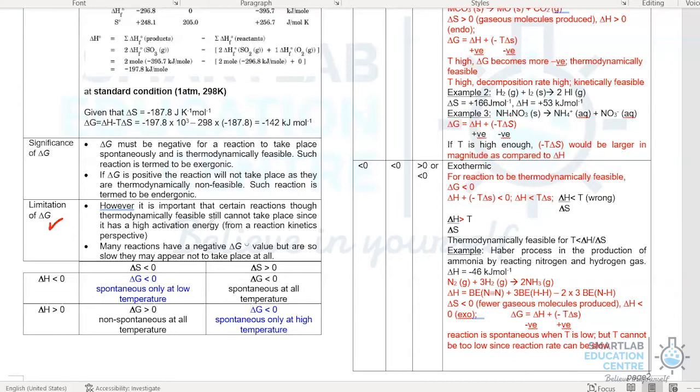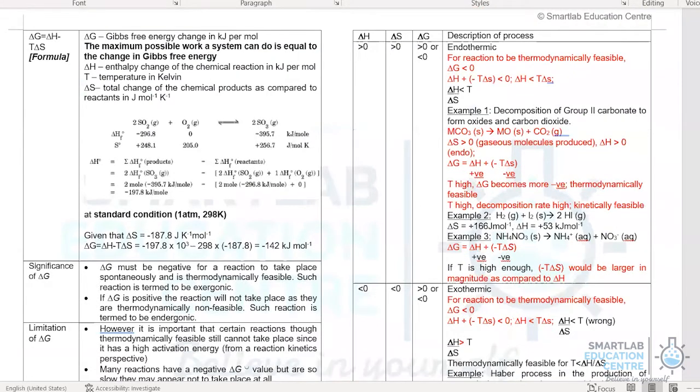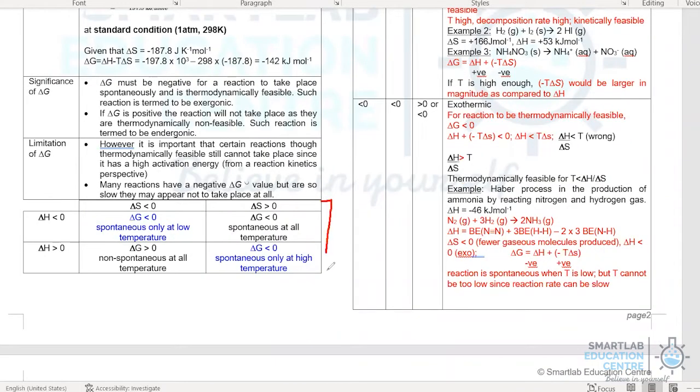Finally, there are 5 types of possible exam questions that can be asked pertaining to the Gibbs free energy and this formula. The first 4 types are summarized in this table, where we know that your change in S can be positive or negative, and your change in H can be negative or positive. Based on enthalpy change and entropy change, whether they are positive or negative, there are actually 4 possible instances. Now, these are the 4 possible scenarios that could be asked.